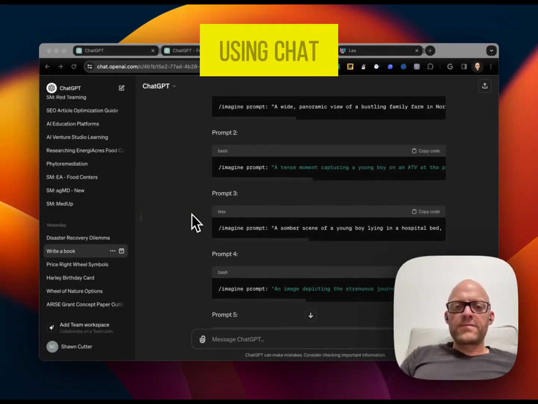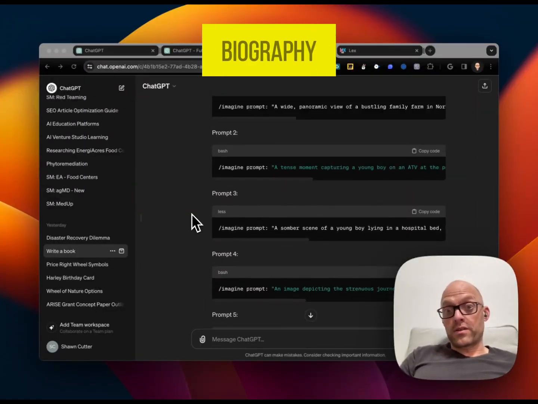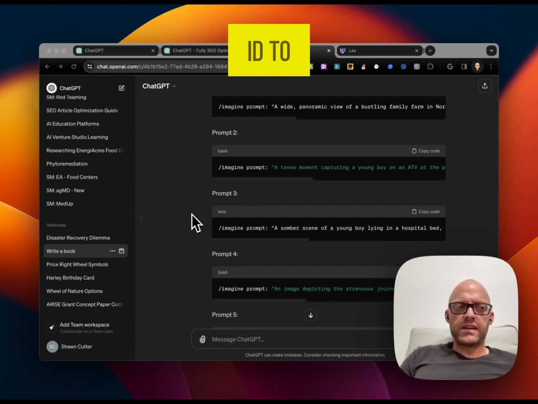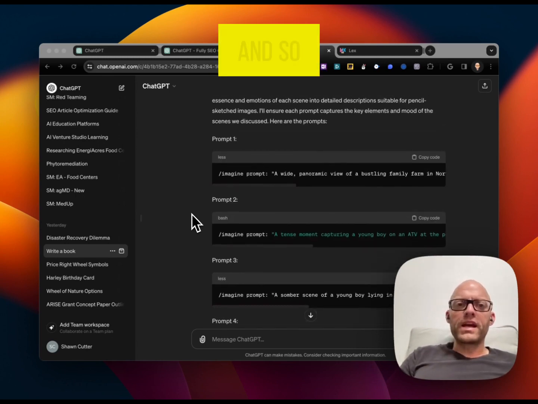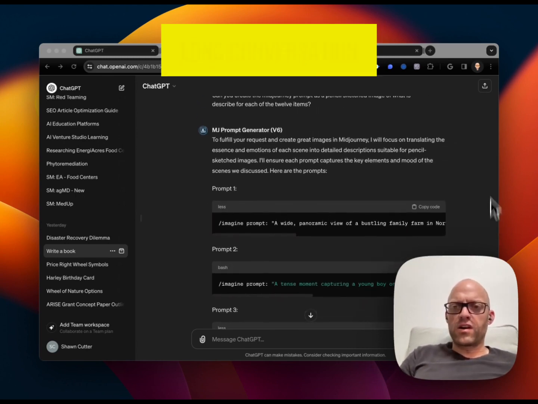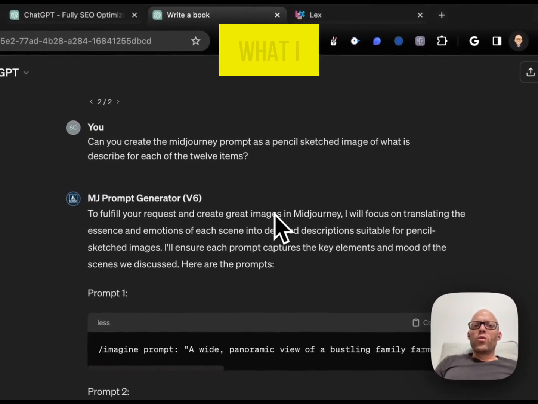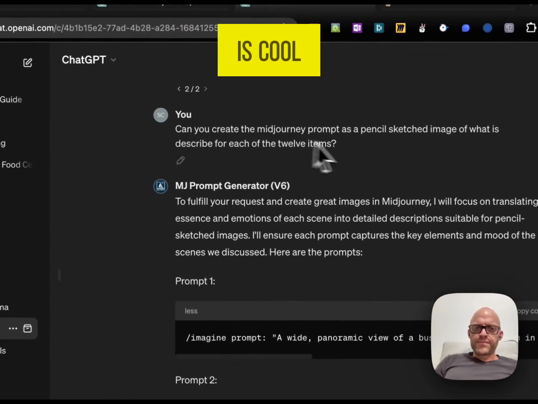So I'm using ChatGPT to write a biography, or at least parts of it, to ideate, to explore. And so just know that this is a fairly long conversation. I'm not going to scroll it up. What I am going to show you is a cool trick.